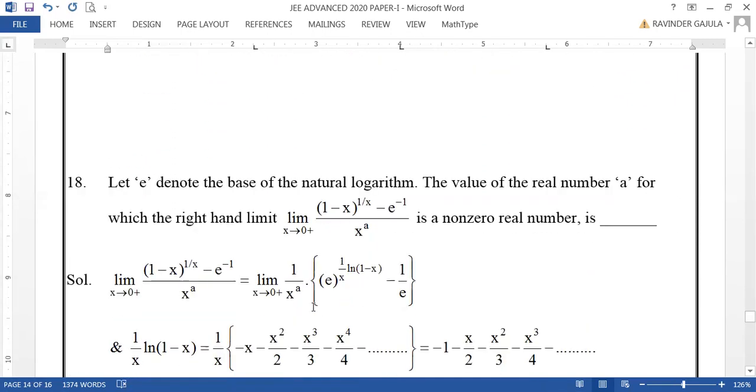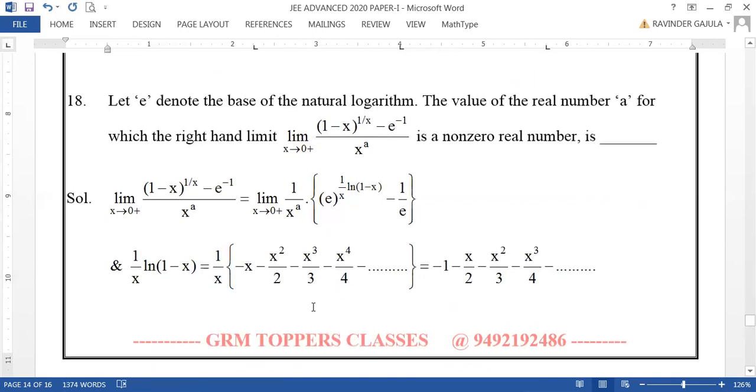Now let us go for the last question of this paper. It is one easy question for you, just based on limits. So it is one simple question we can say, but let us see whether it is simple or not. Now you see this 18th question is, let e denote the base of natural logarithm.